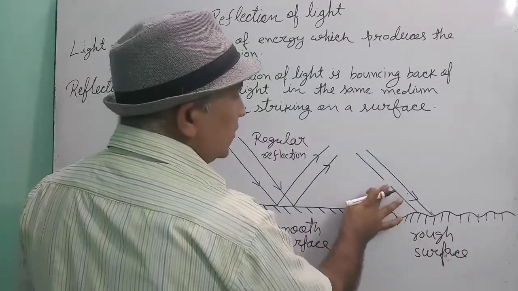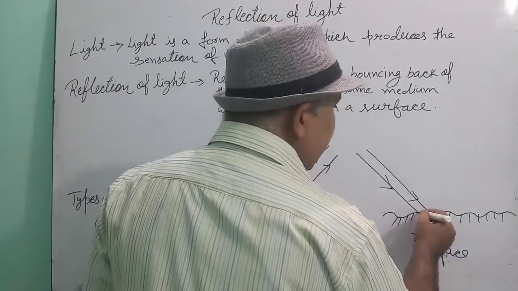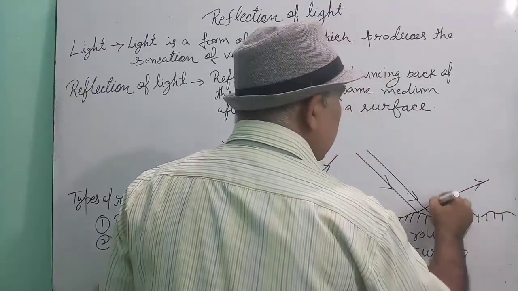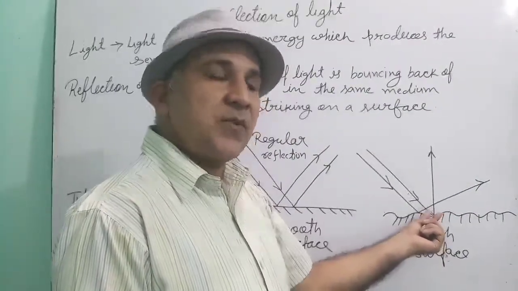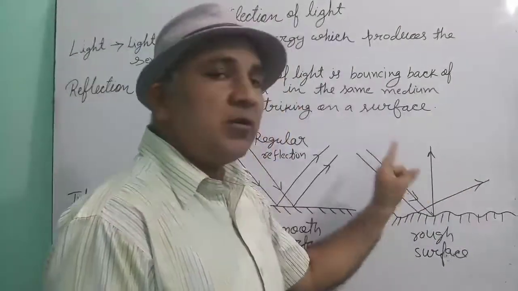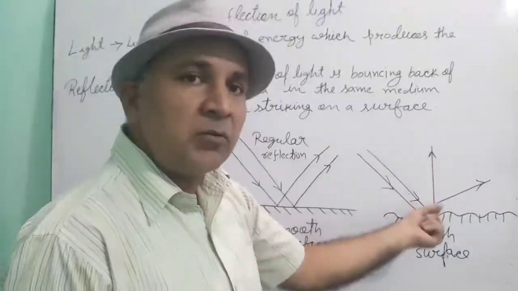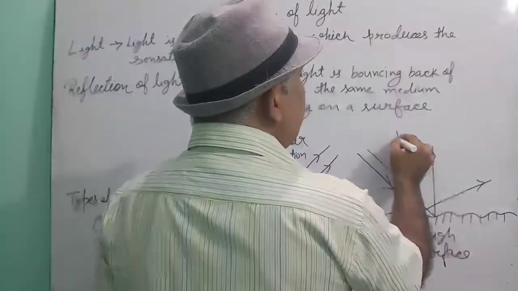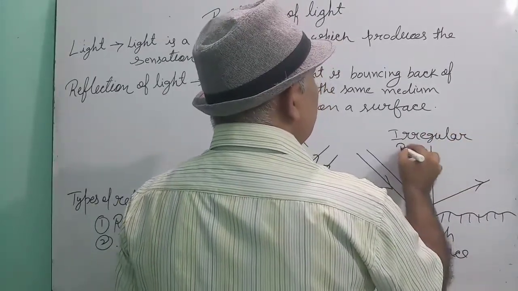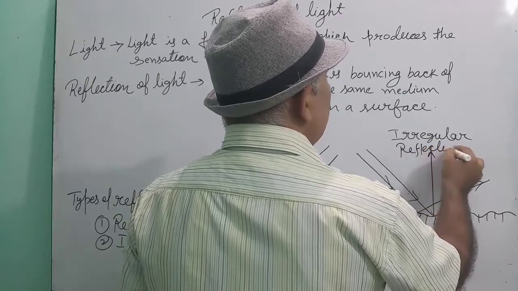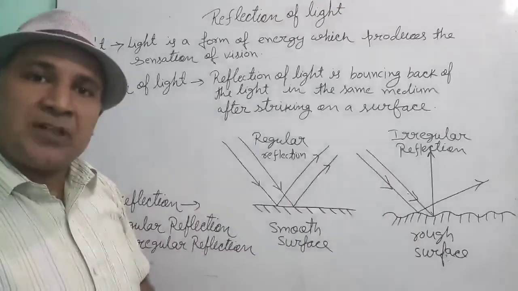After striking, see here, the reflected rays are not parallel to each other. If reflected rays are not parallel to each other, then such reflection is called irregular reflection. Is this clear? What is regular reflection and what is irregular reflection?